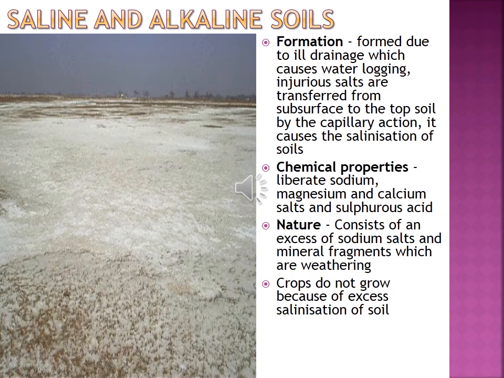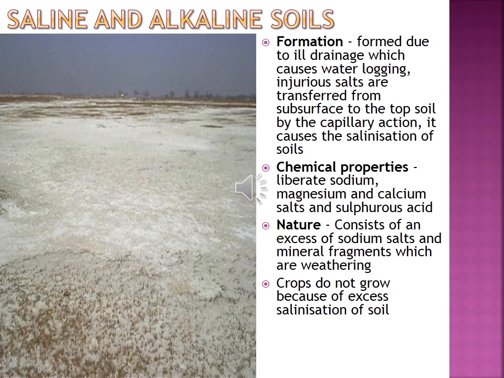Saline and alkaline soil is formed due to ill drainage which causes water logging. A poor drainage system, a poor water supply system, causes water logging. Since water is stagnant here, injurious salts are transferred from the subsurface to the topsoil by capillary action. Capillary action is the movement of water from one surface to another. It causes the salinization of the soil.